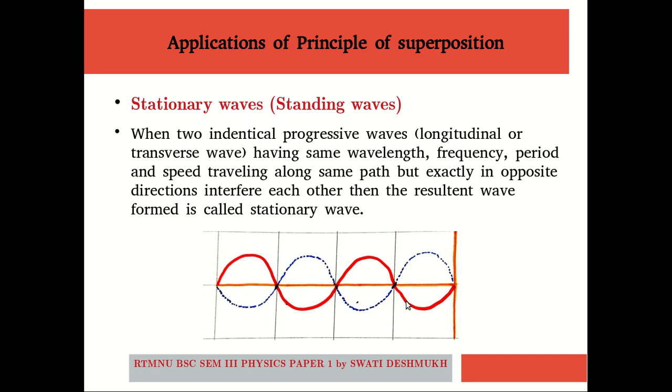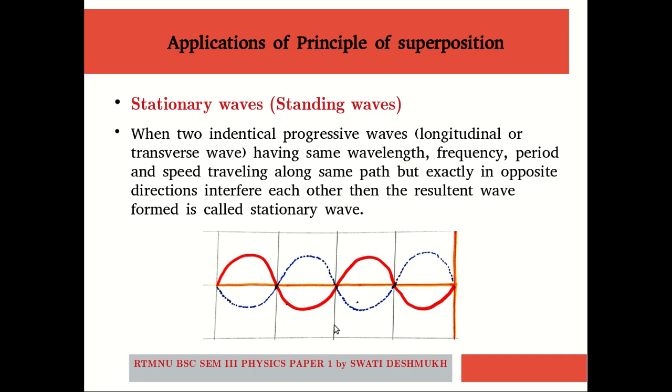The transverse wave propagates in forward direction and reaches up to this rigid support, from which it gets reflected back. It gets reflected back with the same wavelength, frequency and speed, but with a phase difference of pi.